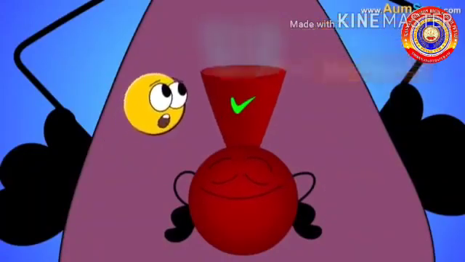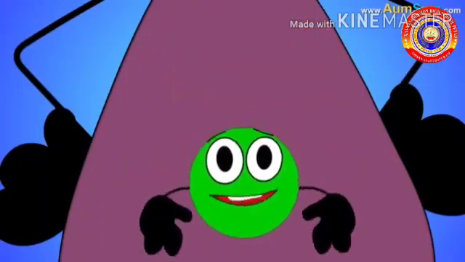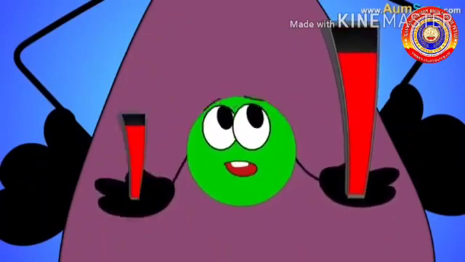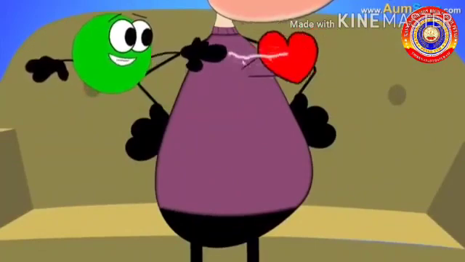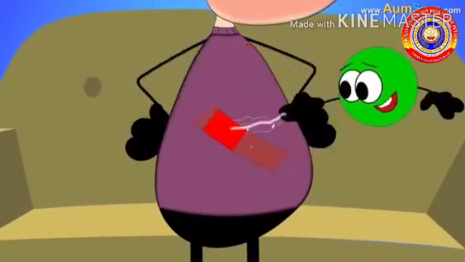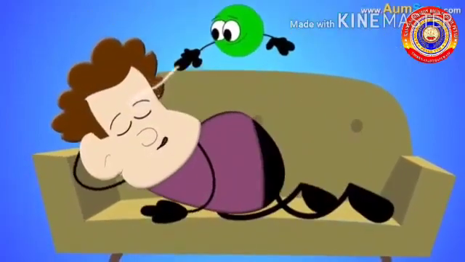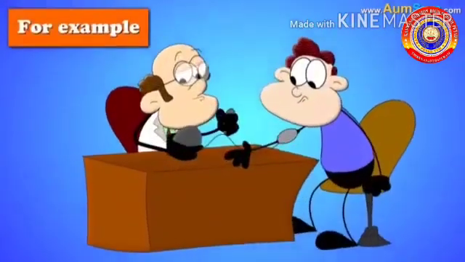The target cells will get stimulated. When the cells get stimulated, specific processes in the cells increase or decrease. For example, hormones regulate the heartbeat, blood pressure, body temperature, sleep, and thus maintain our health.